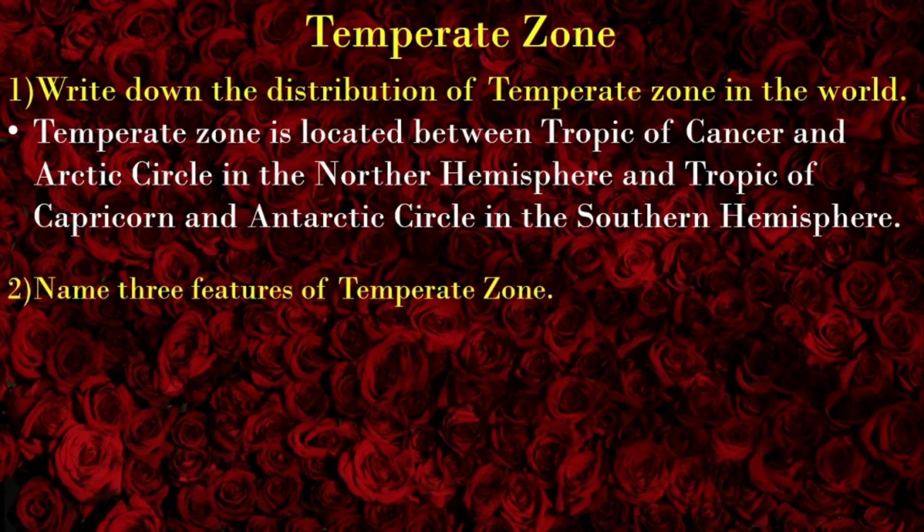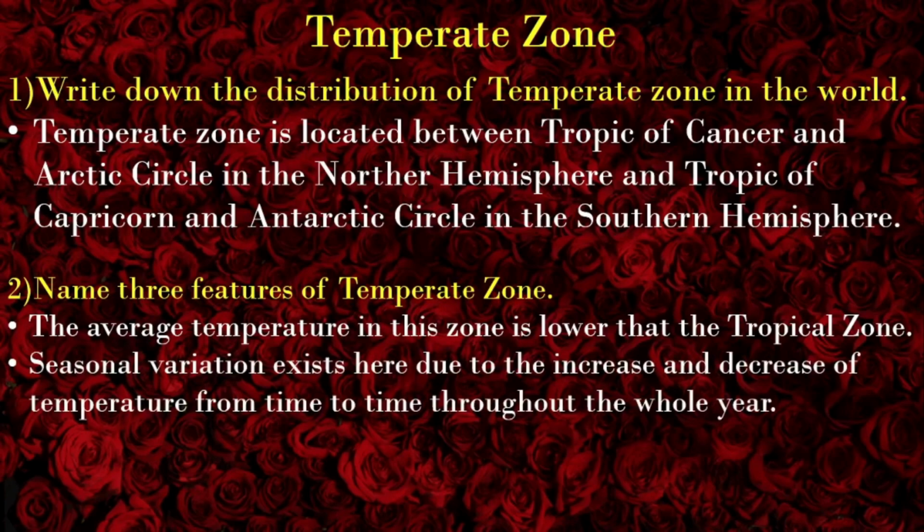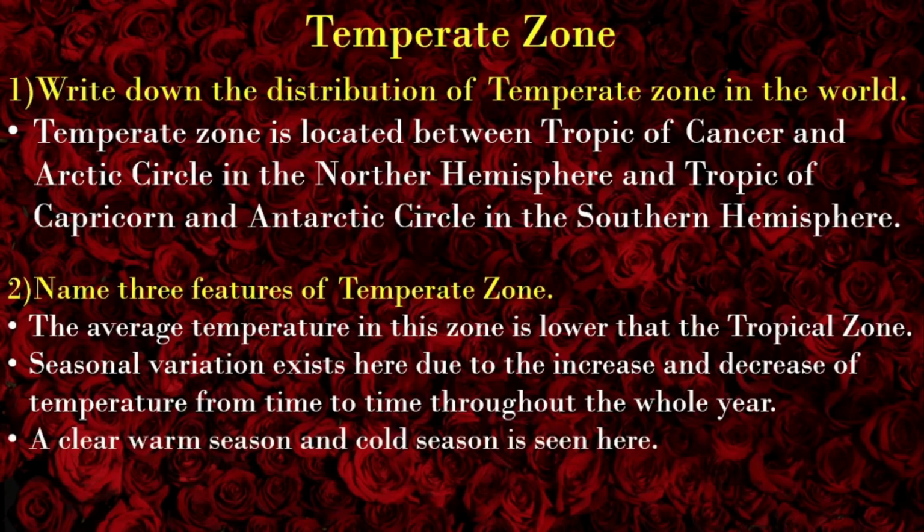Name three features of temperate zone. The average temperature in this zone is lower than the tropical zone. Seasonal variation exists here due to the increase and decrease of temperature from time to time throughout the whole year. A clear warm season and cold season is seen here.